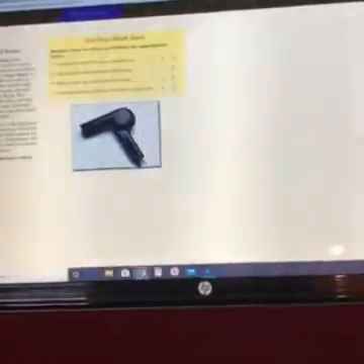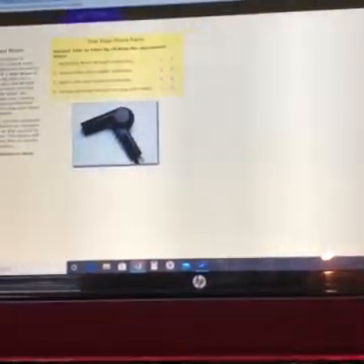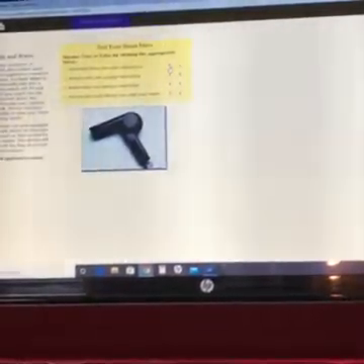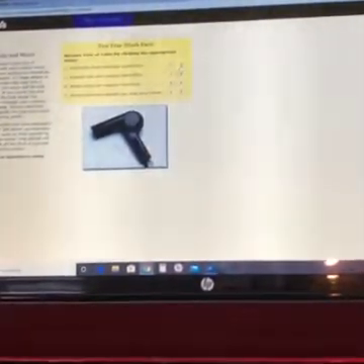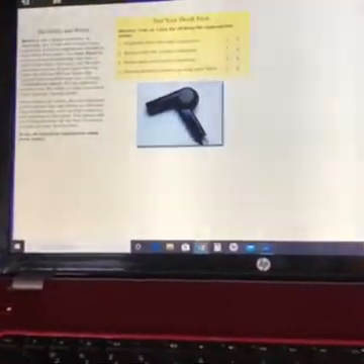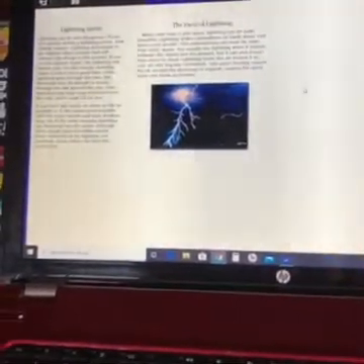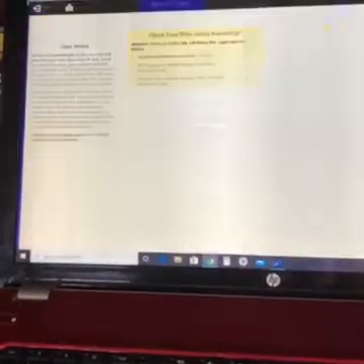And then it says answer true or false by clicking the appropriate letter. So electricity flows through conductors. If that's true, you would click the T. If it was false, you would click the F. You need to do these activities as you're going through the lesson. I can click ahead, but it's not going to show that the activity is done in the end because I didn't choose any answers. This is about lightning.